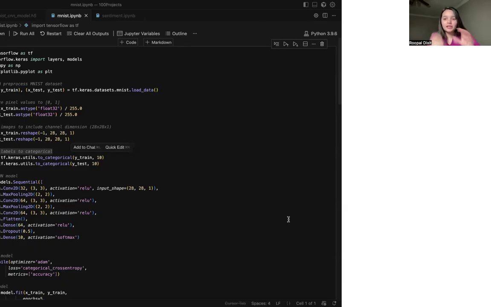Like a digit image, what it will do is find clues, like a treasure map, in that image, and find the clues that reveal what digit it is. So basically, at the end, the treasure is which digit it is. Is it 3? Is it 4? Is it 5? And each layer in a CNN has a specific job. Let's walk through the layers in our model.